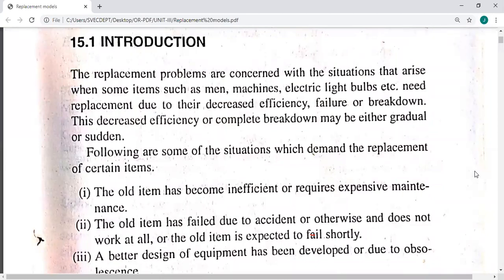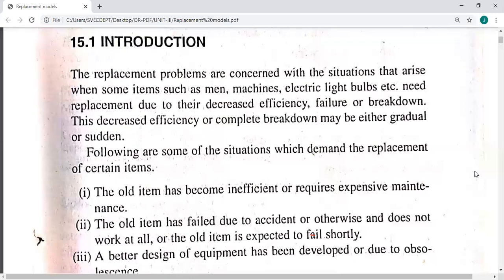Similarly, suppose you have some engine. When it is new, its performance will be very effective. As time goes on, after some years, the efficiency will be reduced in that machine also, so that we will get less production.